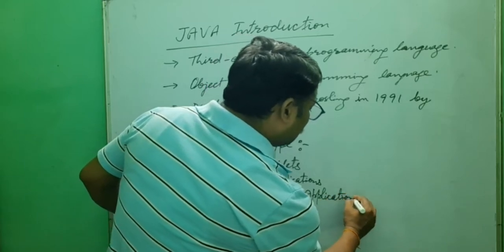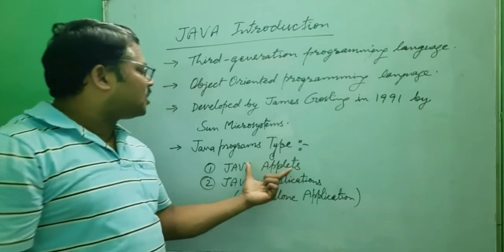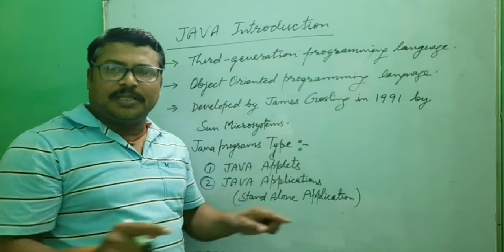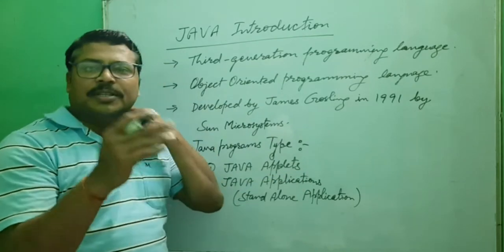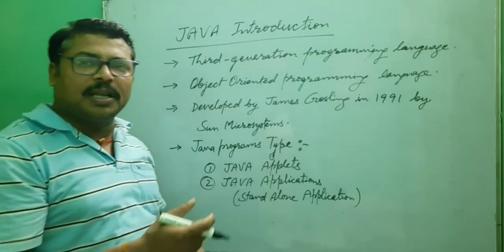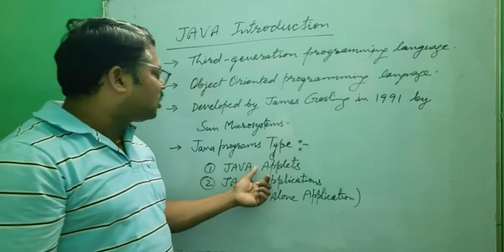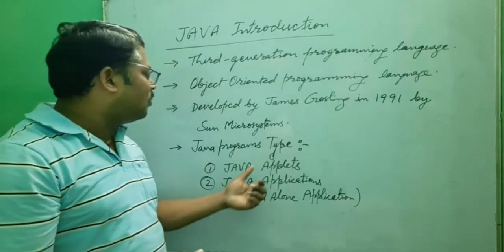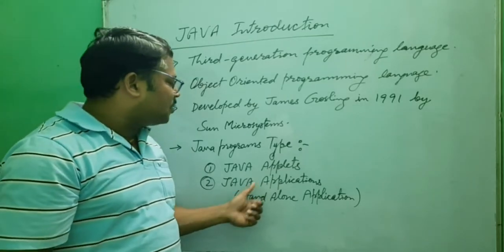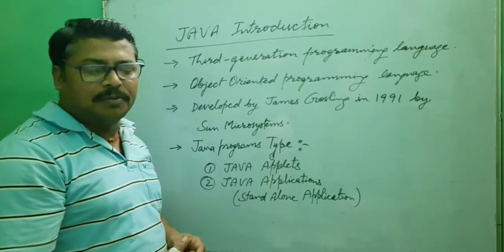We understand what this is. When we write Java applets, in websites we see all the features of the website, web pages, where all the advertisements and forms, submission forms, are coming. We can create interactive online forms, and that is known as applets. And Java applications, that means stand-alone applications of programs or software, we can develop with the help of Java.